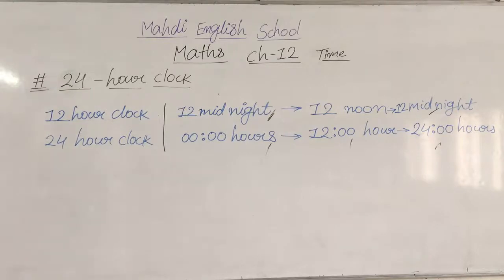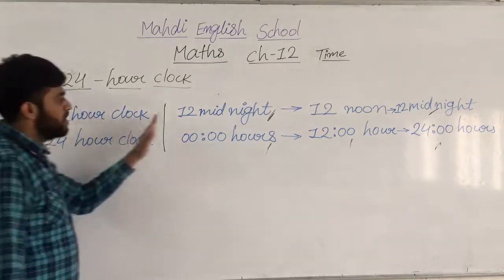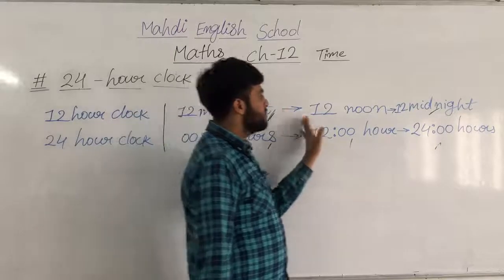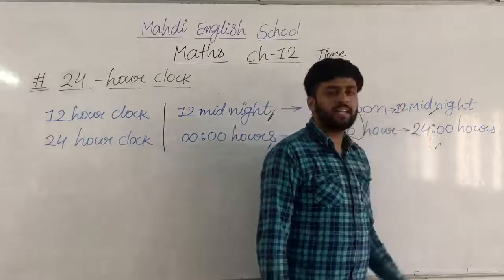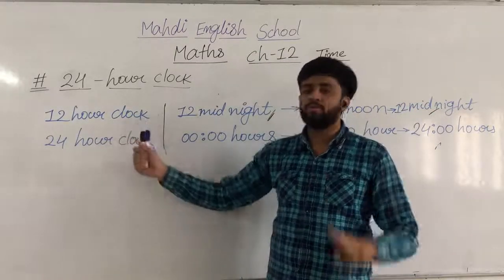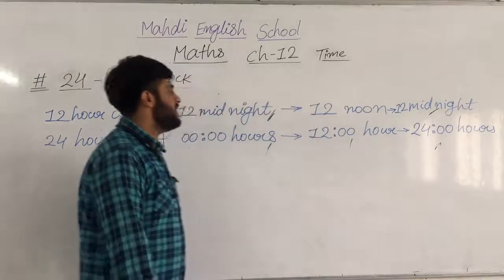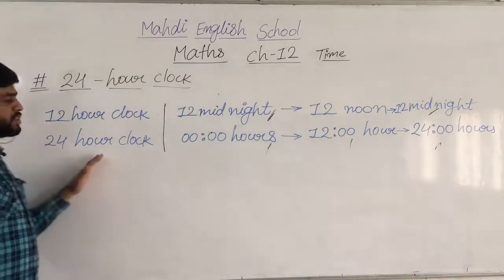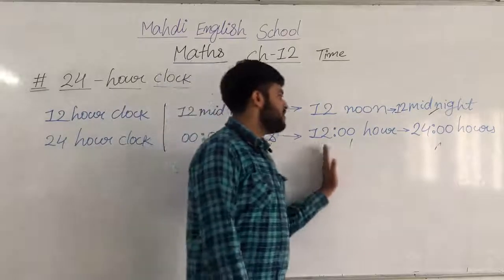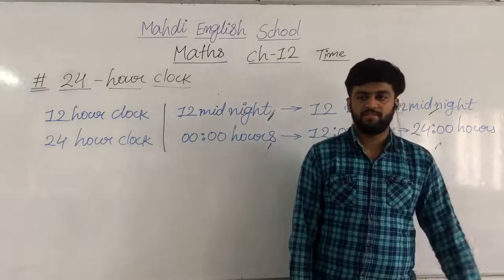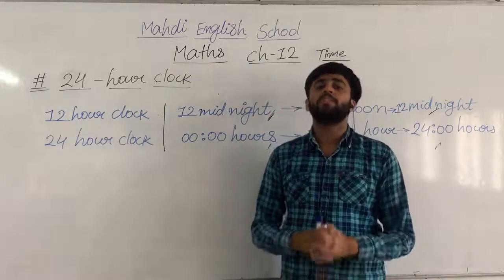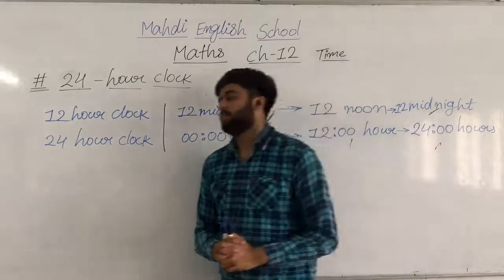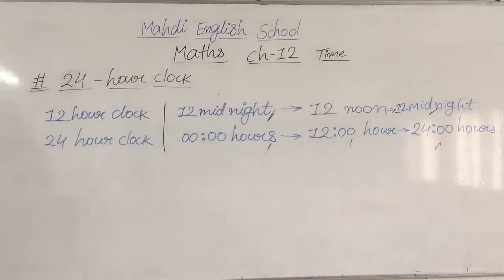Again I am going to repeat. In a 12-hour clock: 12 midnight, 12 noon, and 12 midnight. In the 12-hour clock, 12 midnight comes two times. And in the 24-hour clock: 00 hours, 12 hours, and 24 hours. I hope you have all understood what I am telling you. Note down all these things in your book. Do fast.